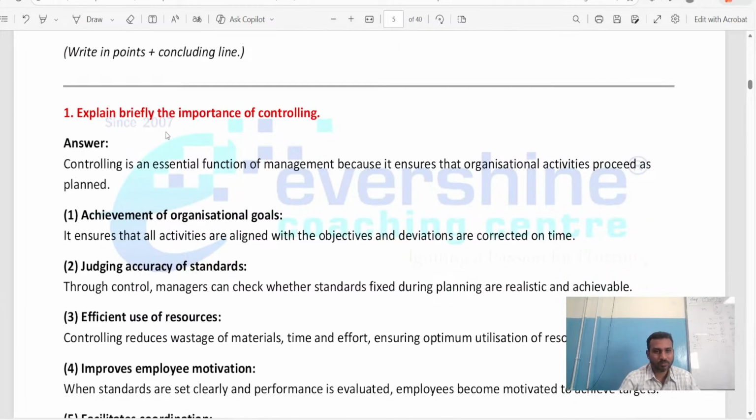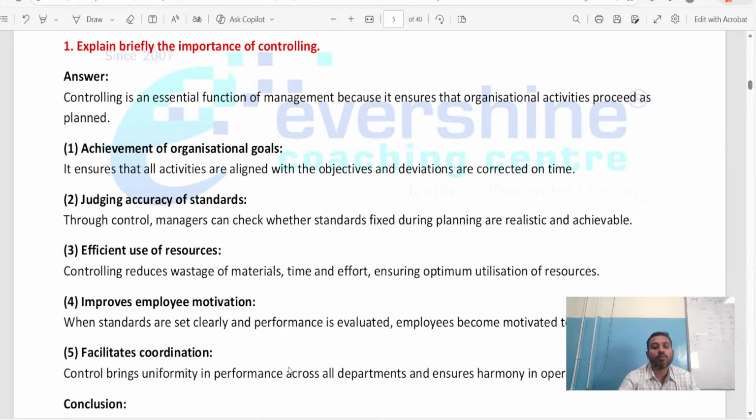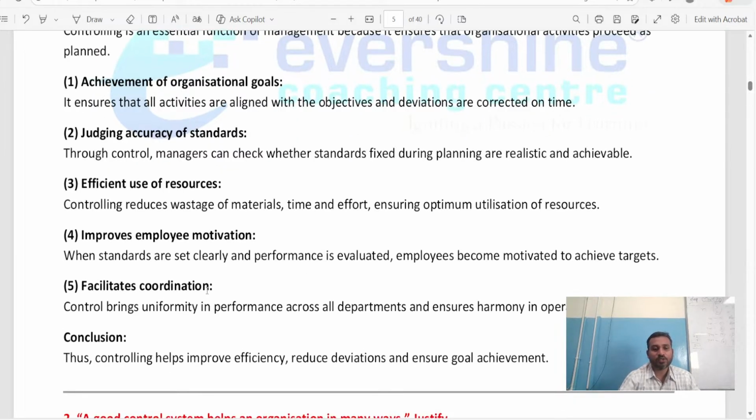Just now I told you, right? First, you should write the introduction. Then you are supposed to write the main subpoints and a brief explanation below every point: achieving the organizational goals, setting the standards, efficient use of resources, improving the employees' motivation, facilitating coordination, and creating peace and harmony within the atmosphere of an organization.